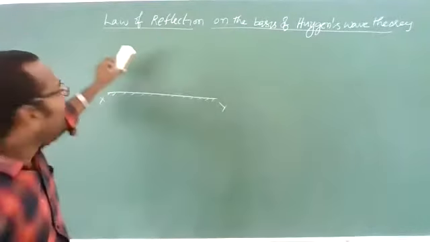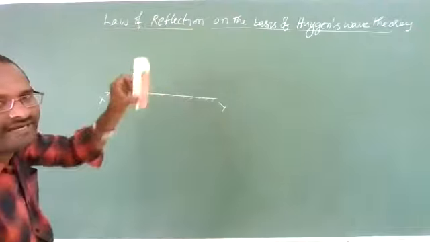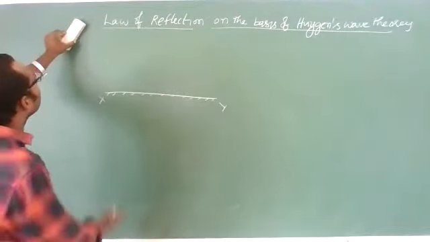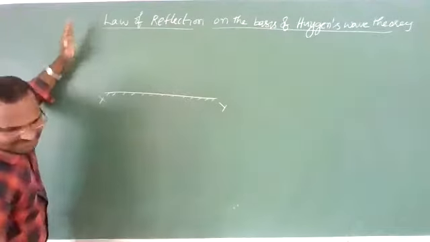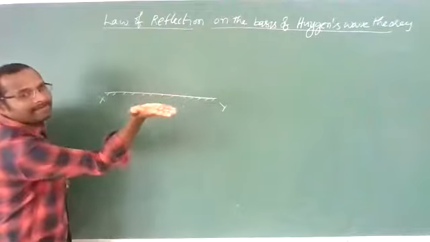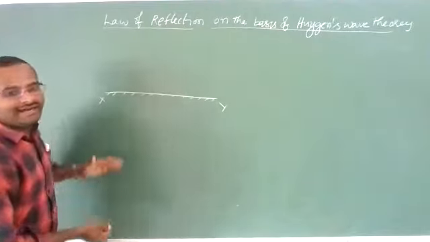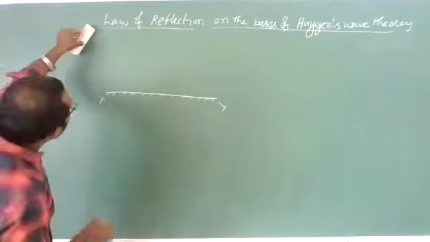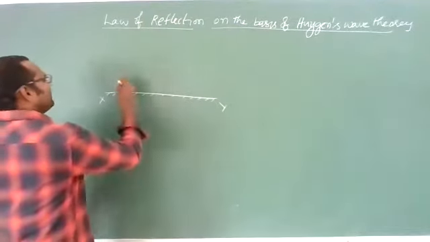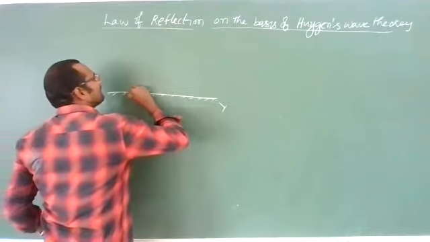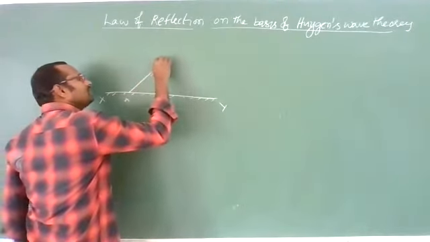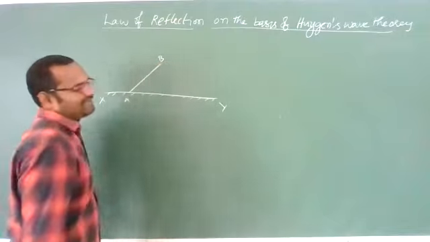For that purpose, I am making my wavefront. This is a plane wavefront, and it is perpendicular to the board. This surface is also perpendicular to the board. Let us imagine a wavefront is incident on this mirror. AB is a plane wavefront which is incident on this plane mirror like this.